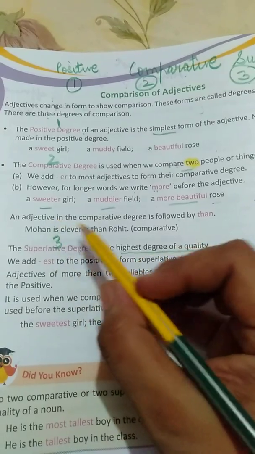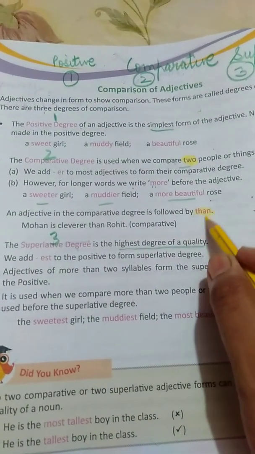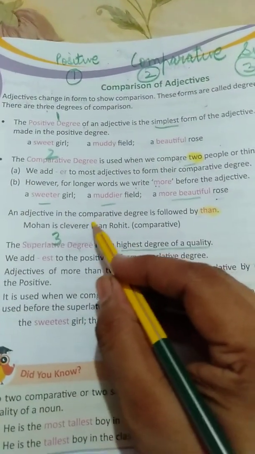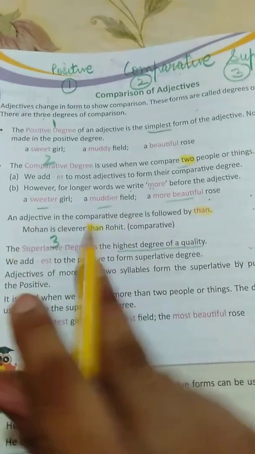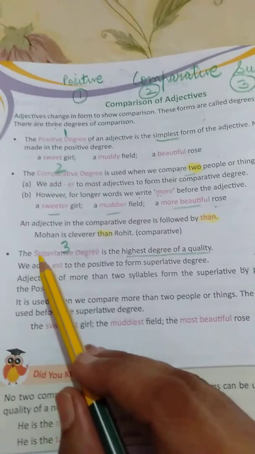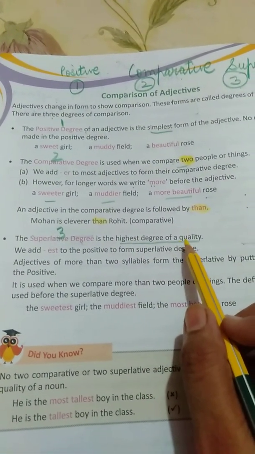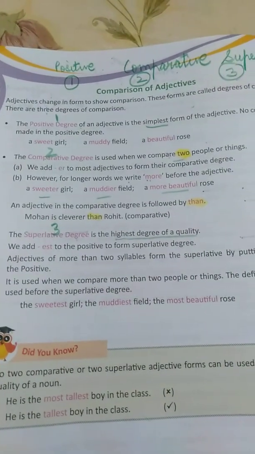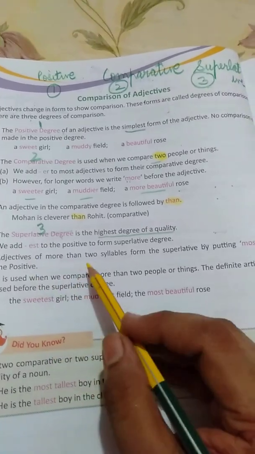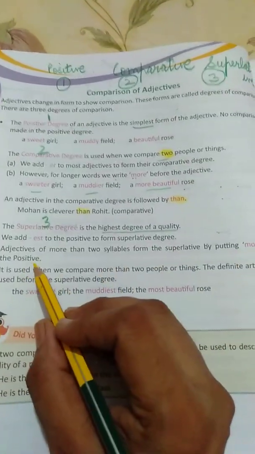So an adjective in the comparative degree is followed by the word than in a sentence. Mohan is cleverer than Rohit. So this is the word than. When you compare 2 people or 2 things. The superlative degree is the highest degree of the quality when you compare more than 2 people or things. So adjectives of more than 2 syllables form the superlative by putting most before the positive.